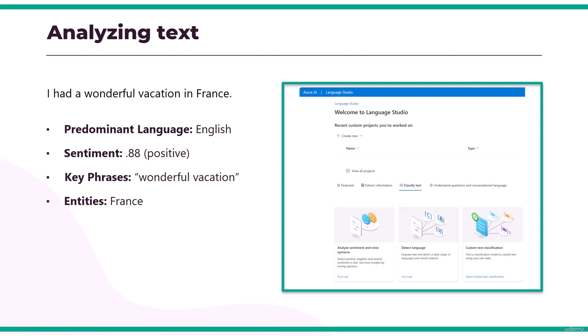Text analysis encompasses many capabilities, including identifying the predominant language of the text, identifying the sentiment of the text, whether it's positive or negative, with the proper confidence score, finding the key phrases which are used inside those texts, or maybe identifying the proper entities or locations so that you can find out which object is associated with that. This slide is showing you a sentence which is like, I had a wonderful vacation in France, which is showing you that this is a positive sentiment, it is in English, and then the key phrases are wonderful vacation, while the entity is actually France.